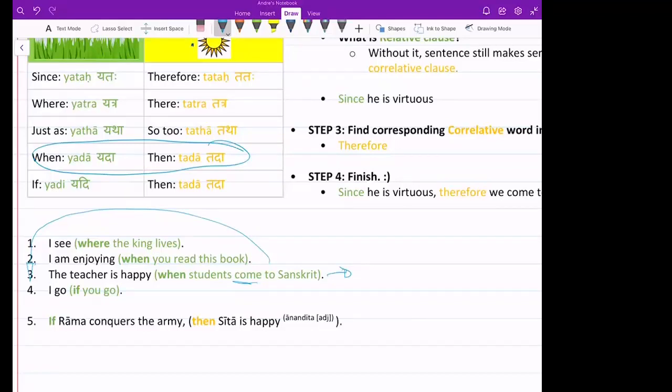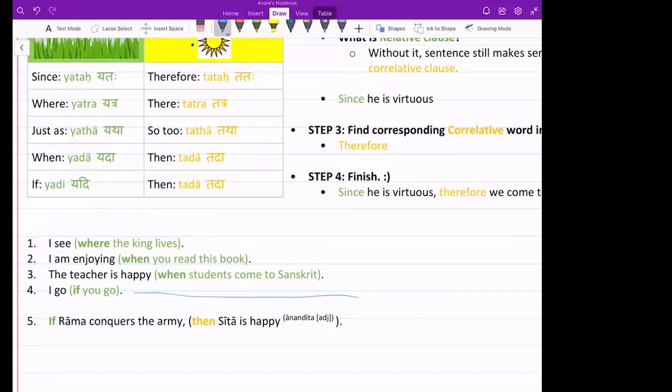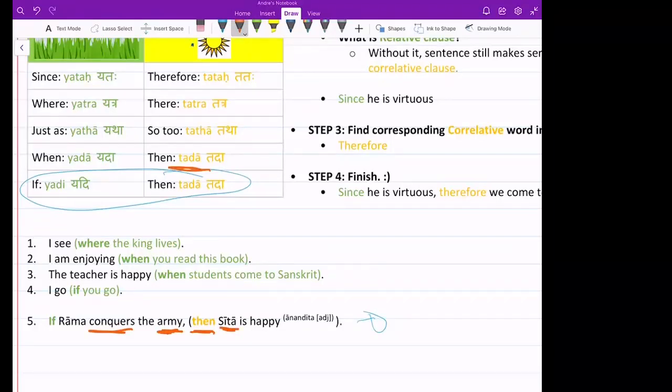So bhavati, good. If you go, then I go. Yadi gachasi, tada gachami. Excellent. If Rama conquers the army, then Sita is happy. So yadi Ramaha Senam jayati, tada Sita Anandita Bhavati.